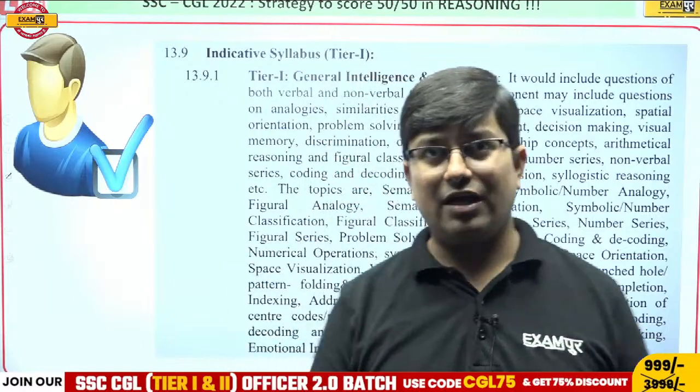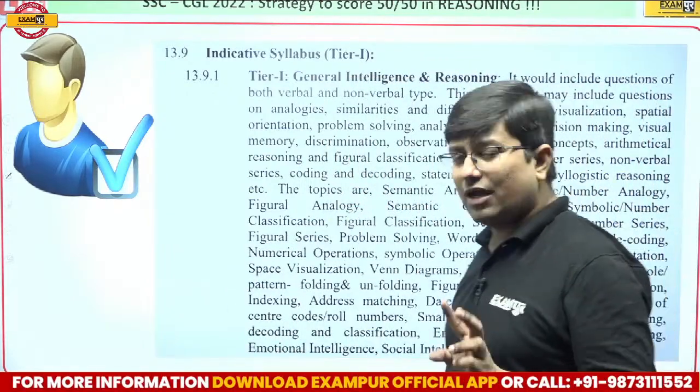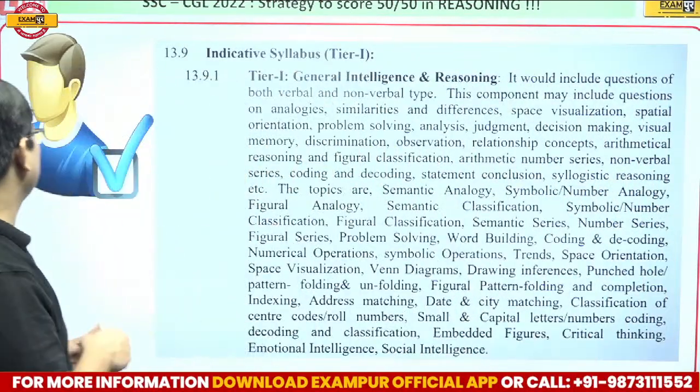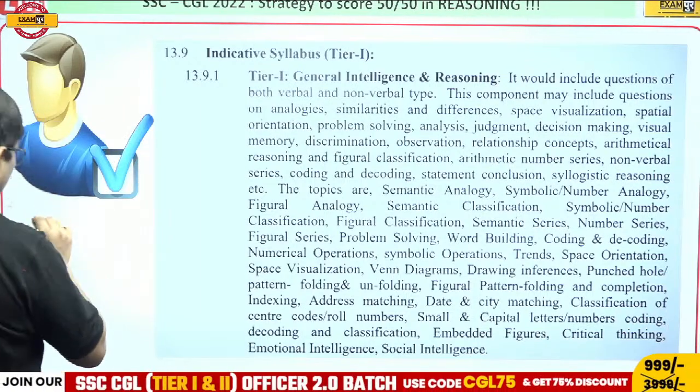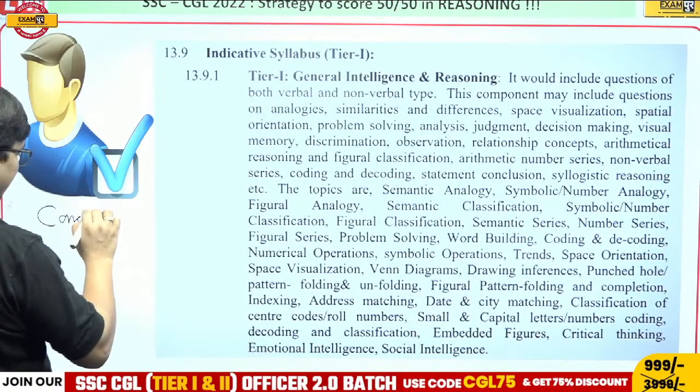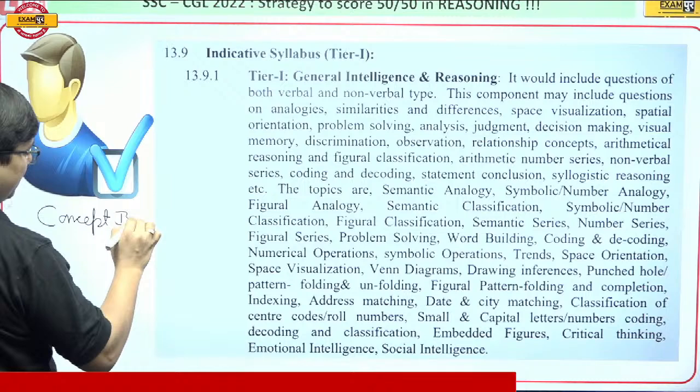So specifically when I come to the reasoning subject, as I have said, reasoning is divided into two kinds of topics. One is concept based topics.